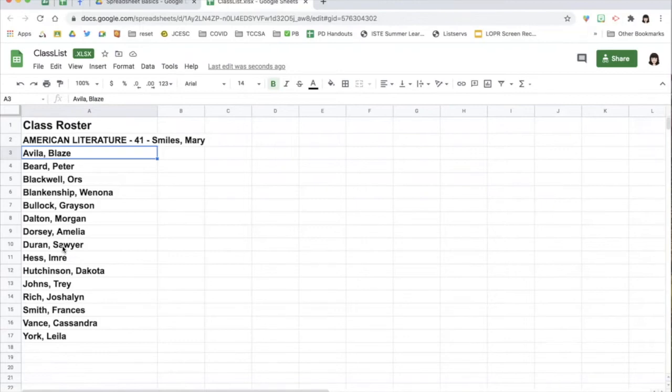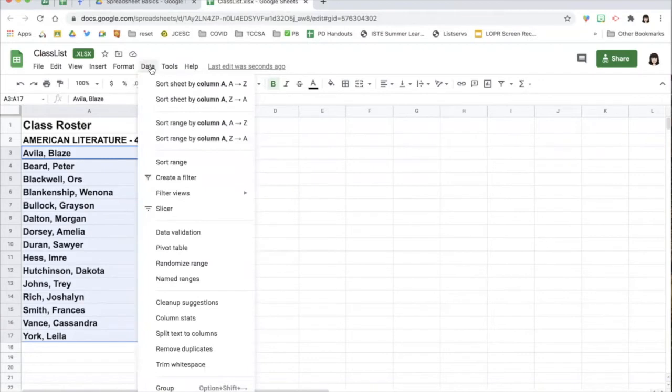So at best, you're going to have your students' first names, maybe last initial when you have duplicates of the same name in the same class. But I really just want the first names. So to do this, I'm going to select, and I do that just by holding my mouse. I'll click on that first cell, which was A3, and I slide down while holding my mouse to select this data. And since I'm doing something with data, that's the menu item I'll go to, data.